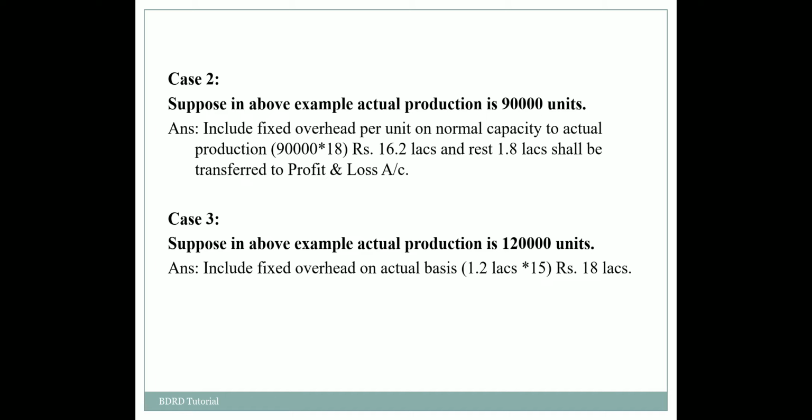So it is advisable to include fixed overhead per unit on normal capacity to actual production. That is, we can calculate fixed overhead on the basis of the rate, that is 18, and we can multiply it by the actual production units. The consequent amount will be the fixed overhead, and the rest, 1,80,000, shall be transferred to profit and loss account.